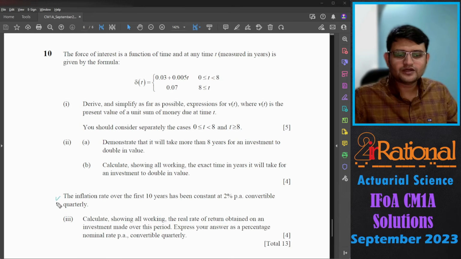For the third part, the inflation rate over the first 10 years has been constant at 2% per annum convertible quarterly. Calculate showing all working the real rate of return obtained on an investment made over this period. Express your answer as a percentage nominal rate per annum convertible quarterly.